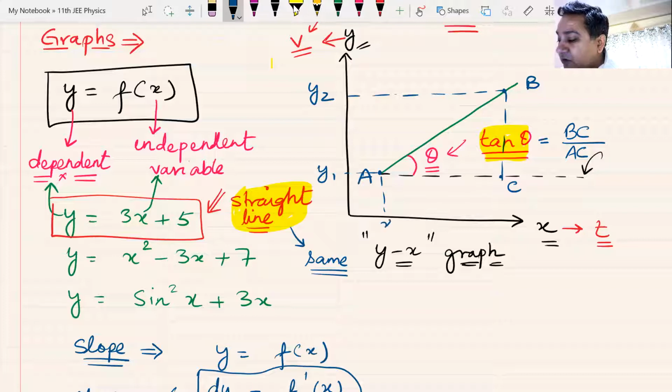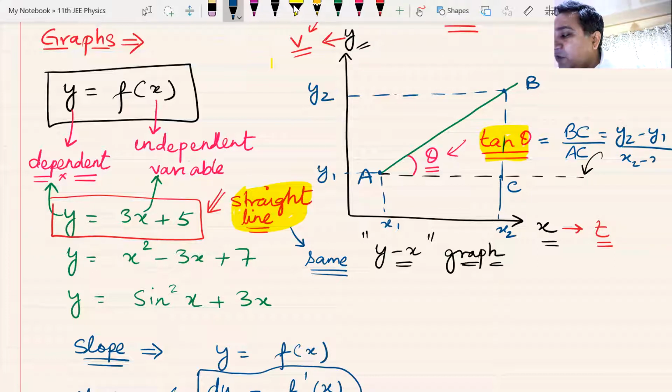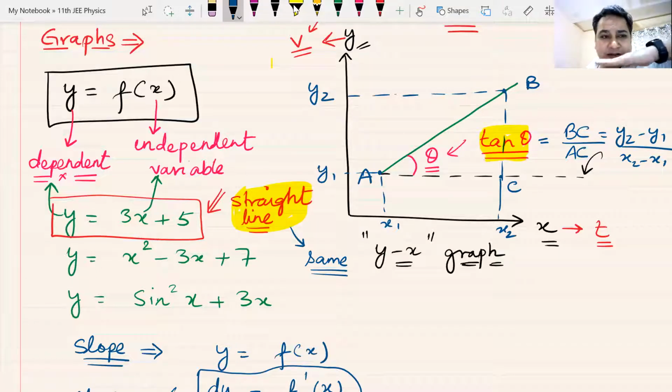This coordinate is known as x1. This coordinate would be x2. So basically it becomes y2 minus y1 divided by x2 minus x1. Do we remember this? Y2 minus y1 divided by x2 minus x1. The vertical divided by the base.